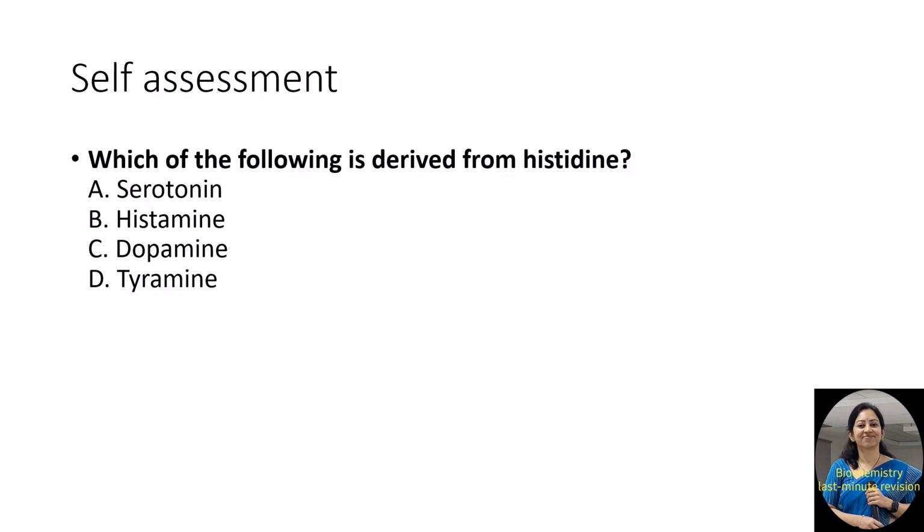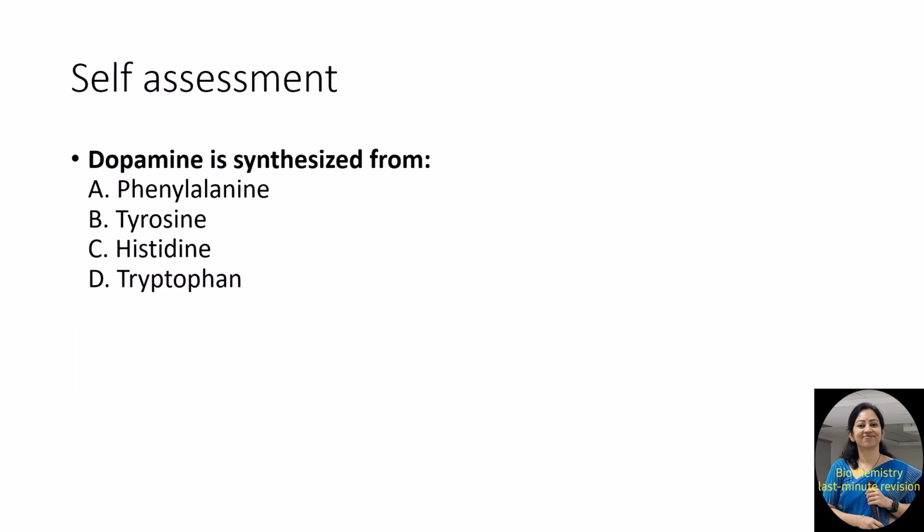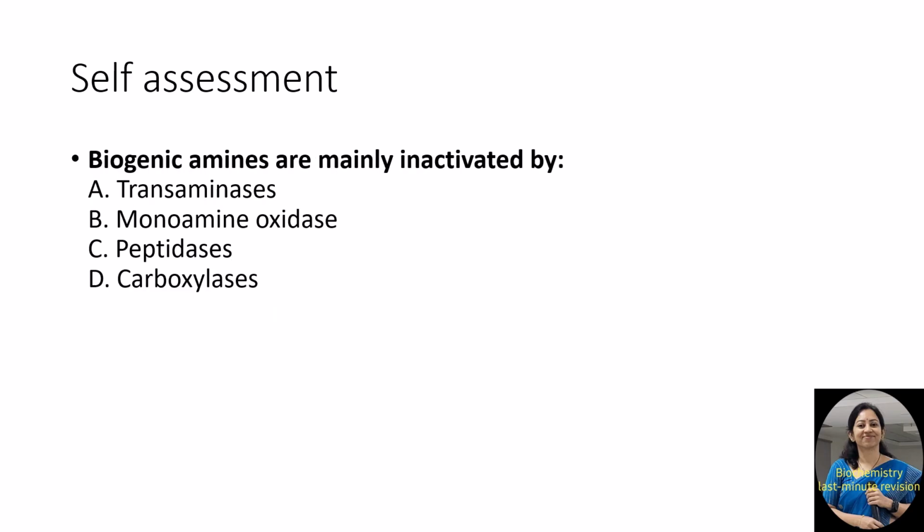Which of the following is derived from histidine? Histamine is derived from histidine by decarboxylation, and this histamine is responsible for mediating anaphylaxis and allergic reactions. Dopamine is synthesized from tyrosine. Tyrosine gets converted to dopa. Dopa undergoes decarboxylation to form dopamine, which acts as a neurotransmitter in ganglia.